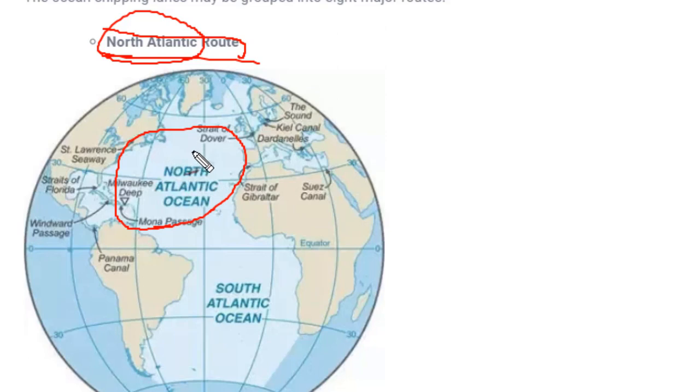So whatever ocean transportation is taking place in this area, for example, if you have to move from south of Africa to European countries, these routes can be taken. These ships can move in this ocean from this place to this place. Or else if you have to move somewhere in Europe, or to North America, these routes can be used for traveling. So that's why this route is called the North Atlantic route.